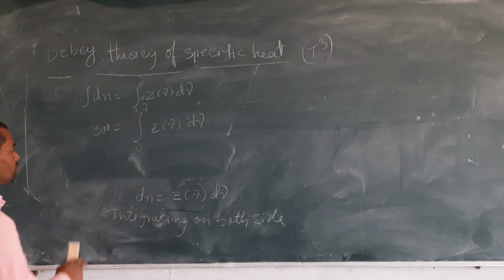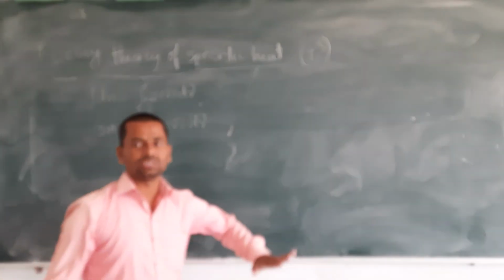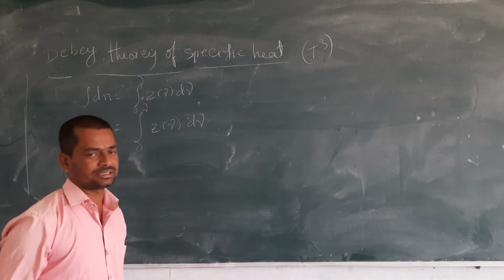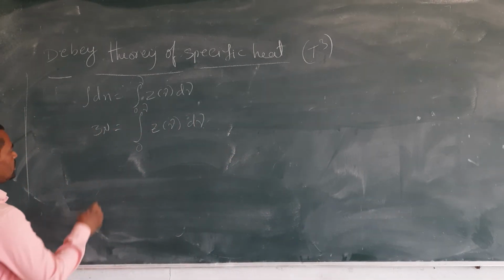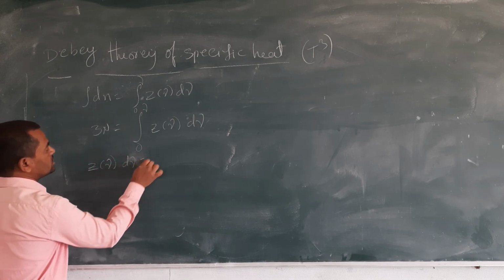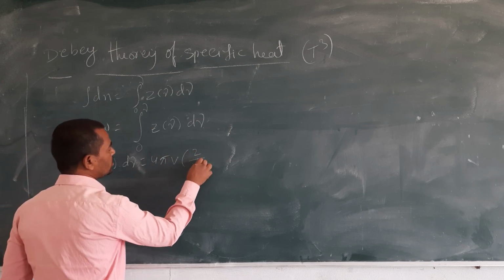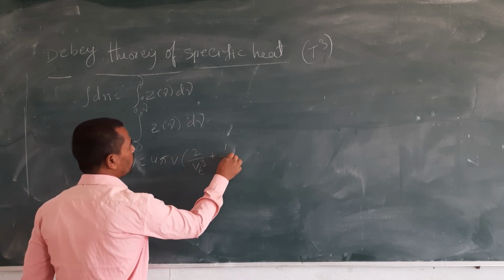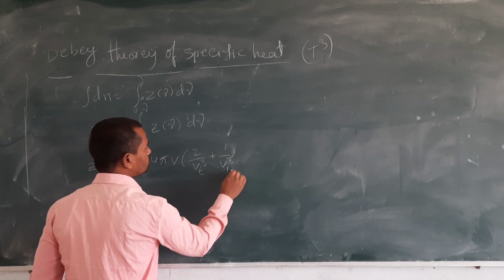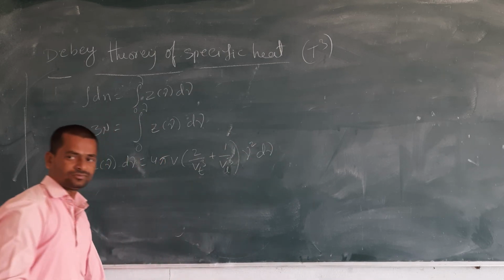But z of nu d nu has a formula. There is a derivation also, but there is no need for it here. I will do that in one more video in the next class. So z of nu d nu is equal to 4 pi V into 2 by vt cube plus 1 by vl cube, into nu square d nu.